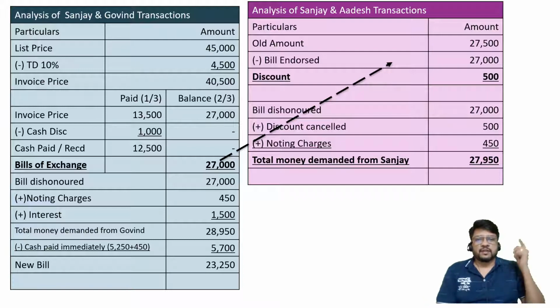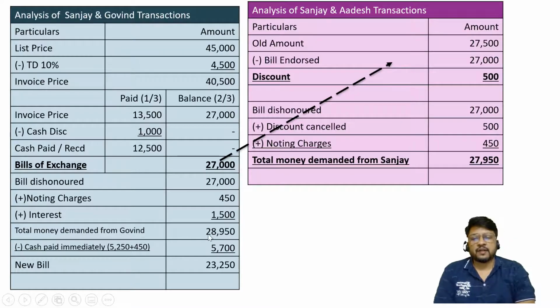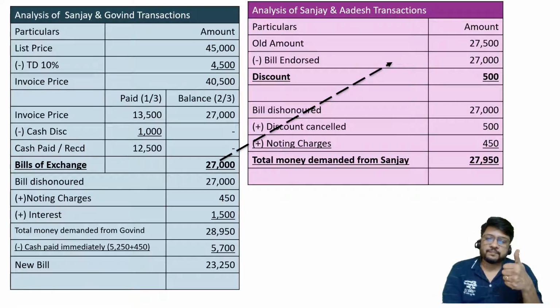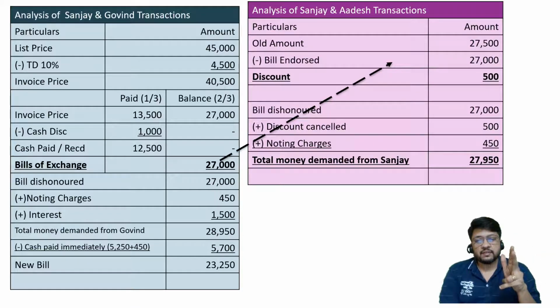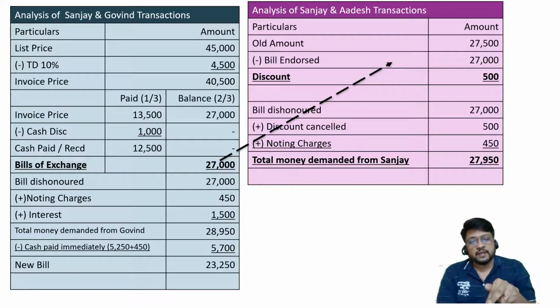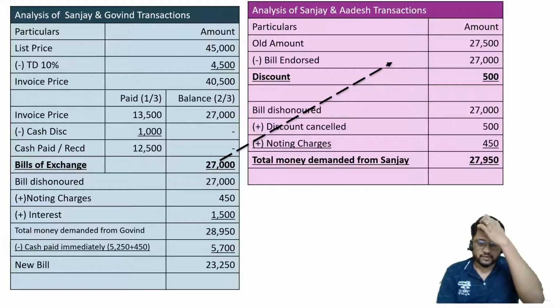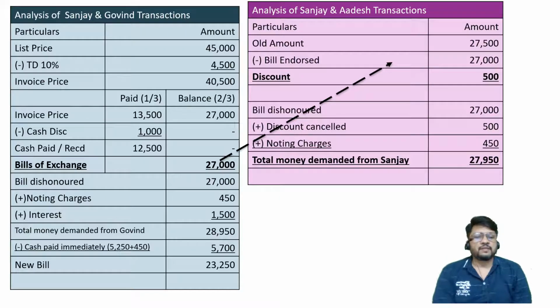Because noting charges is not because of our mistake, it is because of the mistake of Mr. Govin. I hope it is clear to all of you. So this 5700 is after deducting from 28,950. 28,950 represents number 1 the amount of old bill, number 2 the amount of noting charges, number 3 the amount of interest. So it is already including interest. From that we are deducting 5250 and 450 rupees, that is 5700. Remaining amount will be considered as amount of new bill.